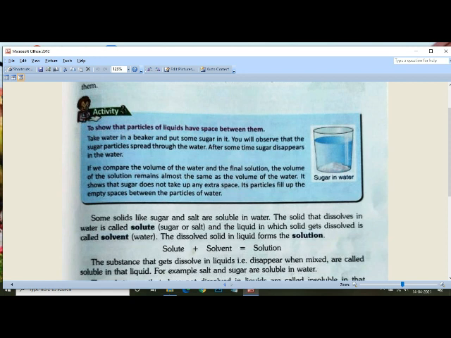But what happens when you compare the volume of the water and the final solution? Final solution means after mixing sugar in the water, the volume of the solution remains almost the same as the volume of the water. It shows that sugar does not take up any extra space. Its particles fill up the empty spaces between the particles of water. So the particles of sugar fill up the empty space between the particles of water.